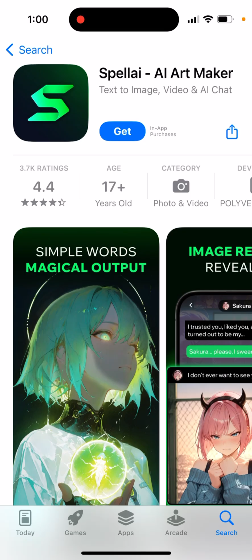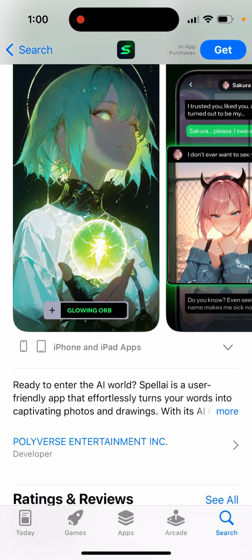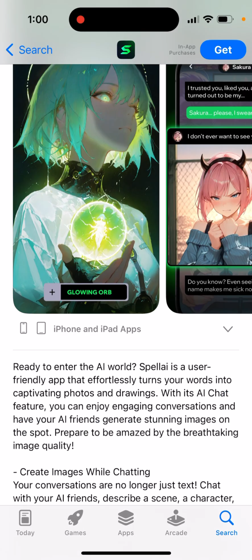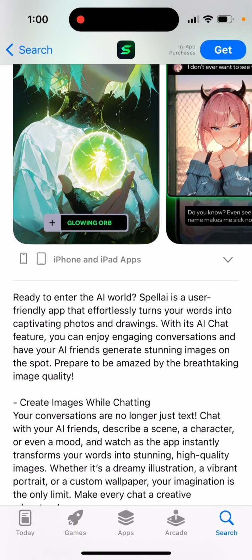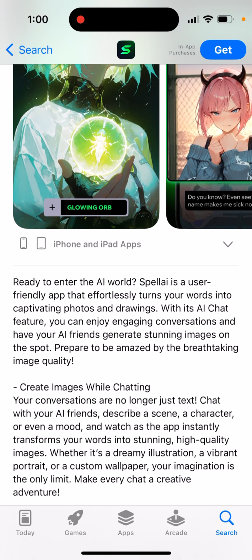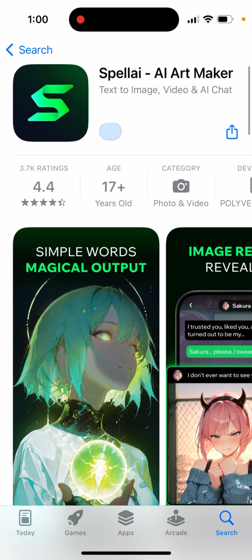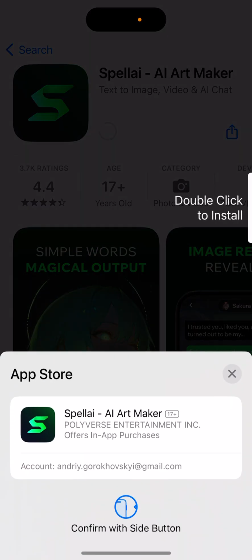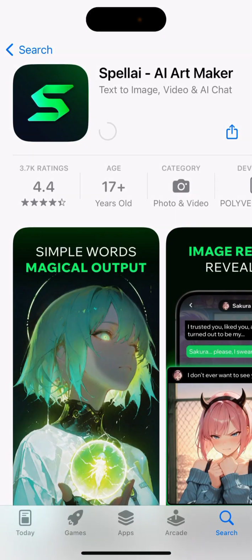Spellai AI Art Maker app, text to image, video, and AI chat. So this is another app to create AI generations, a user-friendly app that effortlessly turns your words into captivating photos and drawings. With this AI chat feature, you can enjoy engaging conversations and have your AI friends generate stunning images on the spot. So you can just tap get and then just double click to install it.